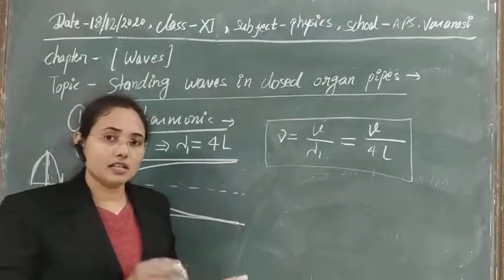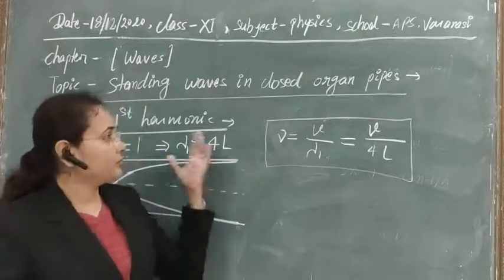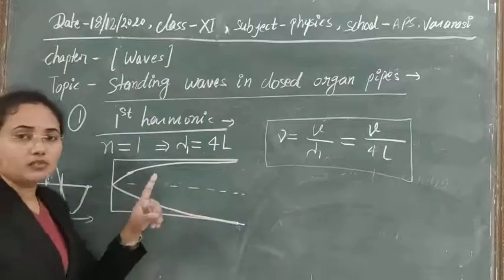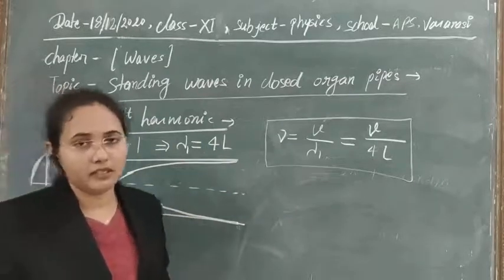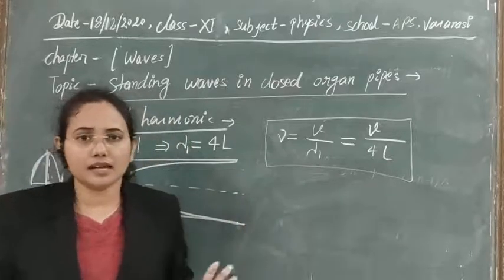So if you produce that frequency in the system, then with the help of that frequency we will produce the first harmonic, in which one antinode and one node will be there. Clear? So I think the concept is clear, it is actually a very easy concept.